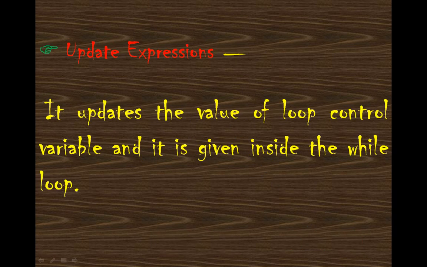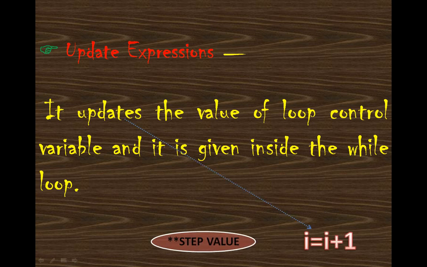Next is the update expression. It has to update the count. So it updates the value of the loop control variable and it is given inside the while loop. Initialization is given before the while loop and update expression is given inside the while loop. This thing you have to keep in your mind. So in this case, update expression is what? I is equal to I plus 1, in case I am displaying numbers from 1 to 10, or you can simply say step value or increment or decrement.